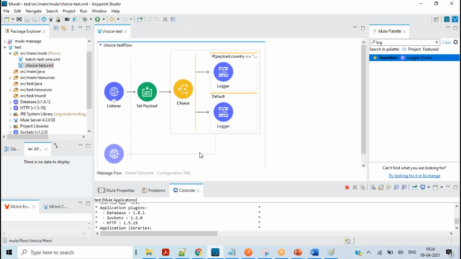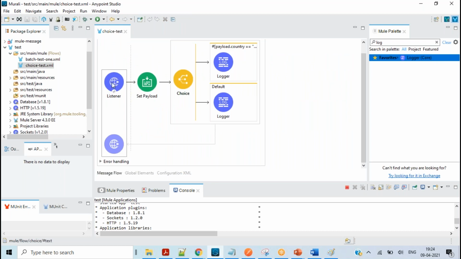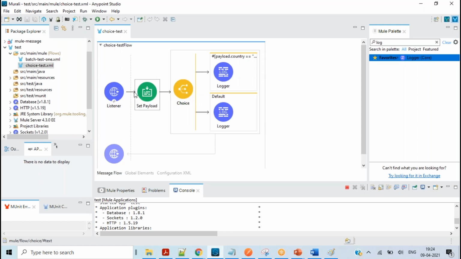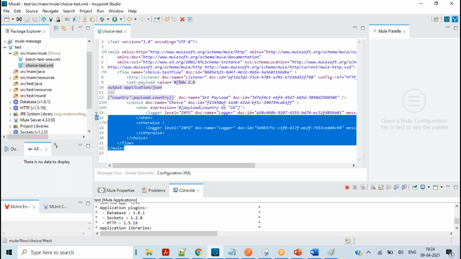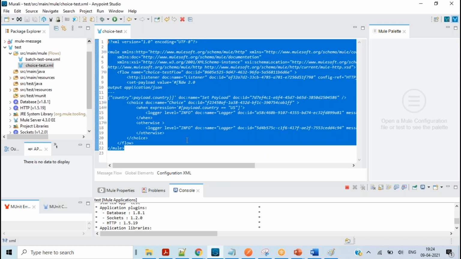But when it comes to here, it's very simple. The image itself tells you it's a listener. It says set payload. It has a choice router. You are able to see things visually without worrying about the code. The code is generated automatically. You will not write this code manually.